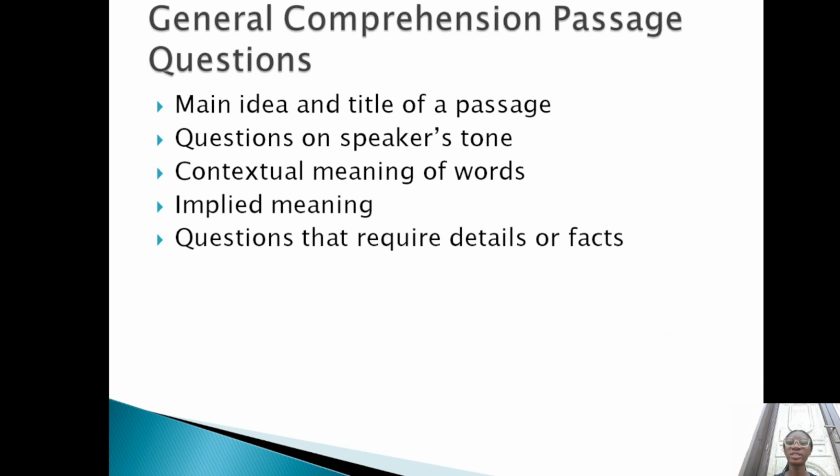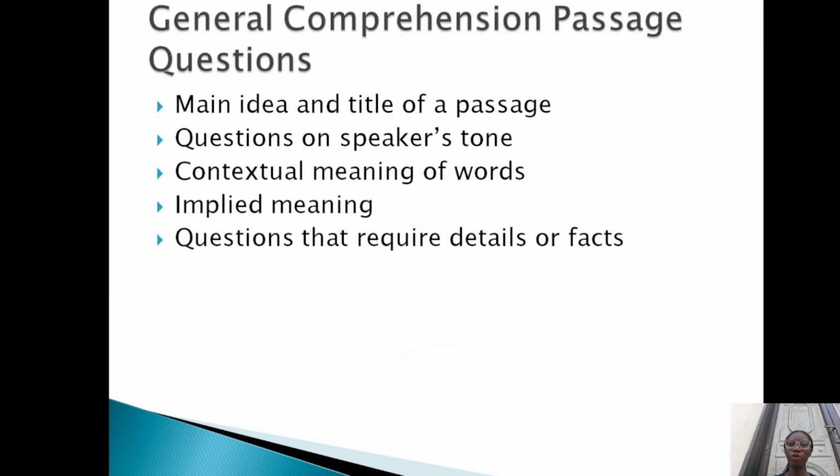Now the other questions require you to find what we call the contextual meaning of words, like we saw in the first example, he fell senseless to the ground. In contextual meaning, you're not looking for the meaning outside the passage. You're not going to say, because this is what senseless originally means, that means this is what it means here.